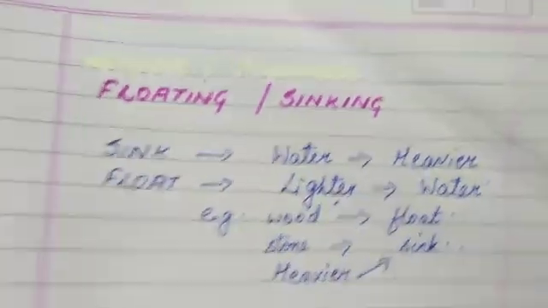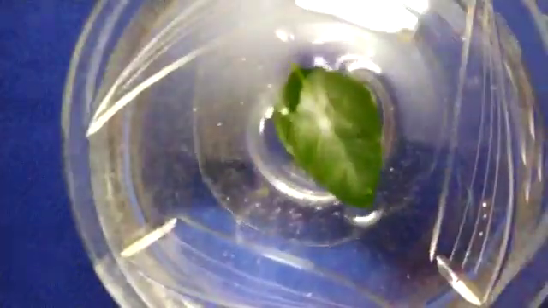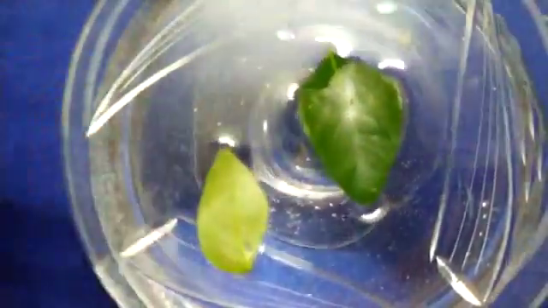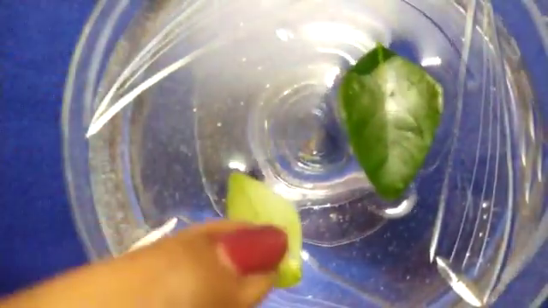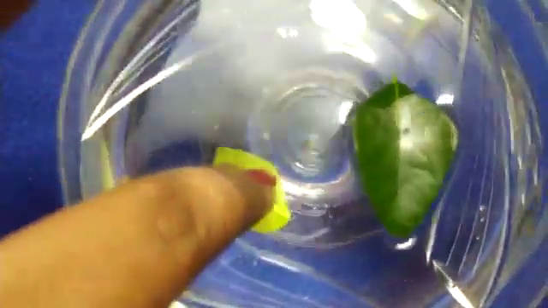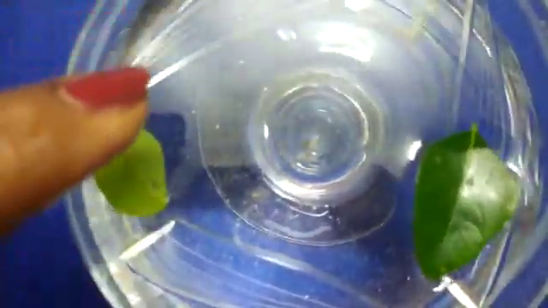Clear? I will show you with this activity. See, I have got water in a glass and I have got leaves here. Can you see? These are floating. Even if I try to put it inside water, see, it is coming on top. Why? Because it is lighter than water.